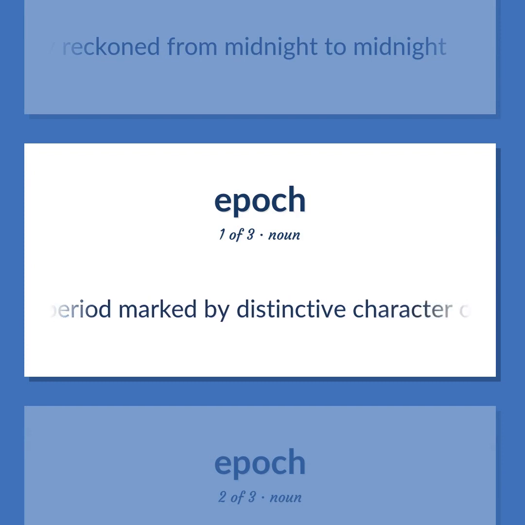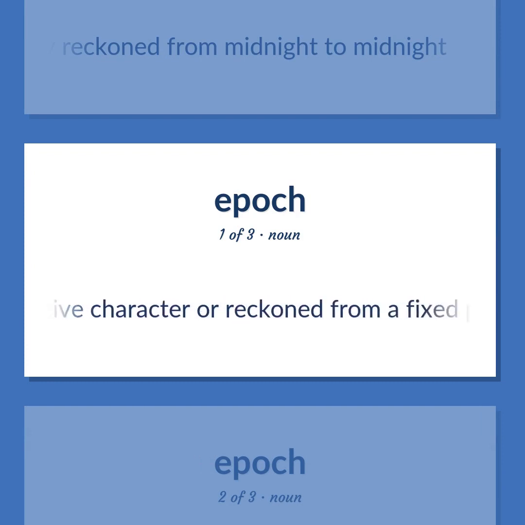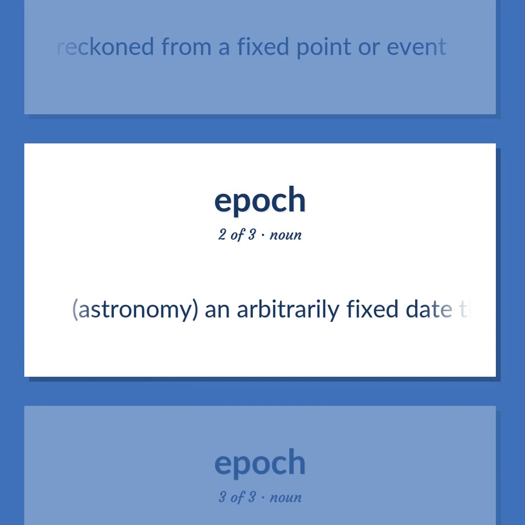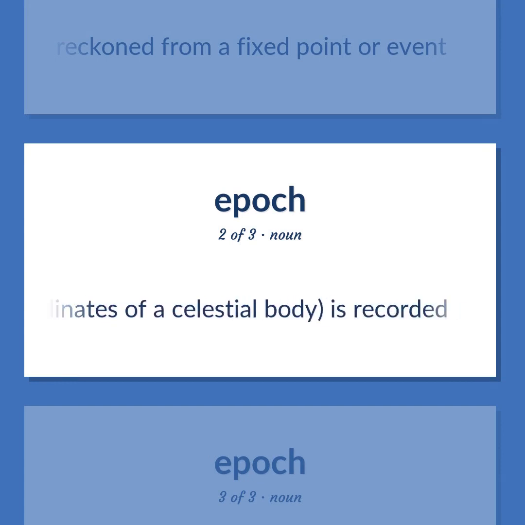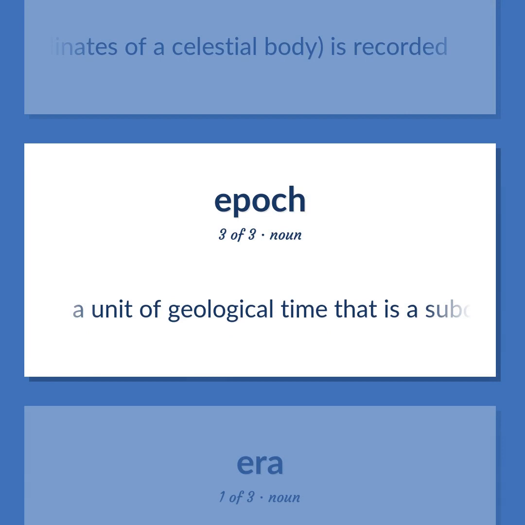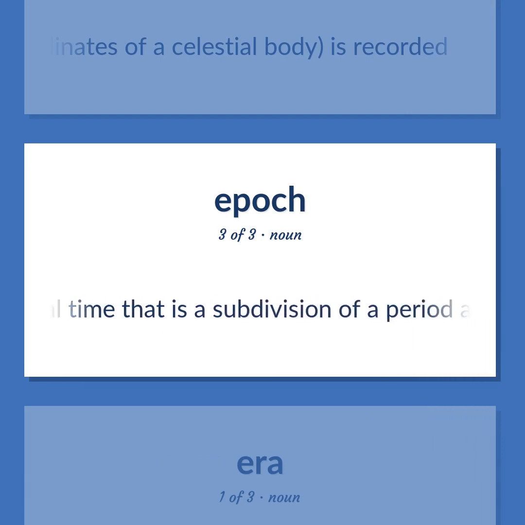A period marked by distinctive character or reckoned from a fixed point or event. Astronomy, an arbitrarily fixed date that is the point in time relative to which information, as coordinates of a celestial body, is recorded. A unit of geological time that is a subdivision of a period and is itself divided into ages.